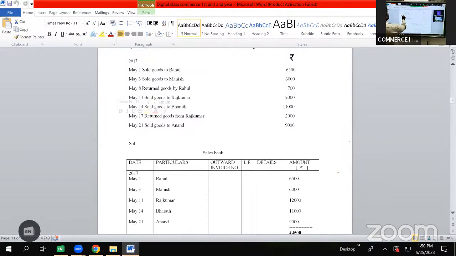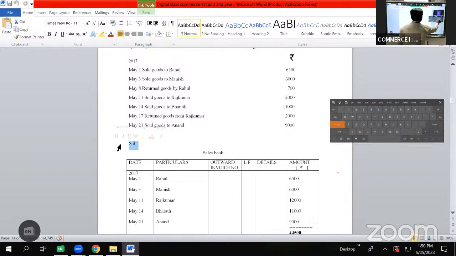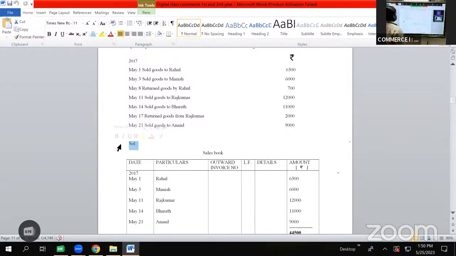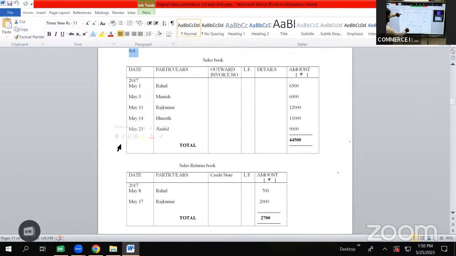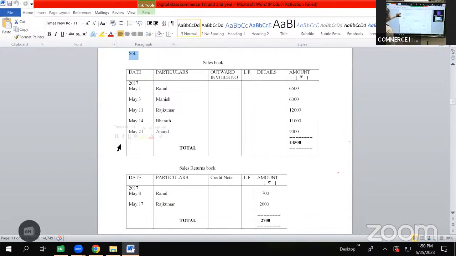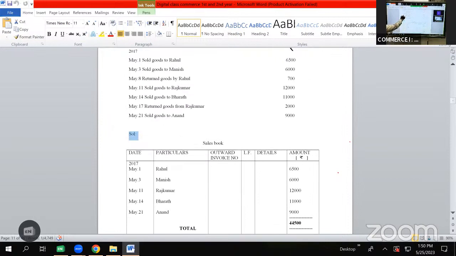Then we have a transaction on May 3, sold goods to Manish 6,000, which will be shown here as May 3 Manish 6,000. Then we have a transaction on May 8, return goods by Rahul 700. It is a transaction of sales return which will be shown in sales return book as 2017 May 8 Rahul 700. Then after the transaction May 8 we have a transaction on May 11, sold goods to Rajkumar 12,000.